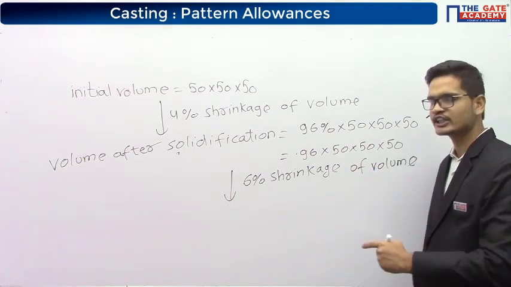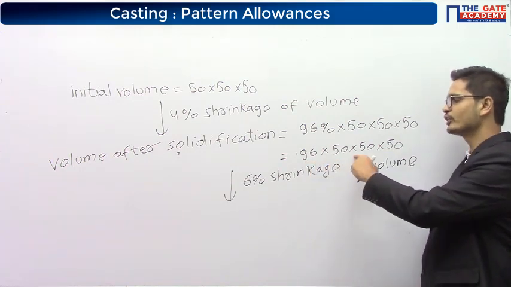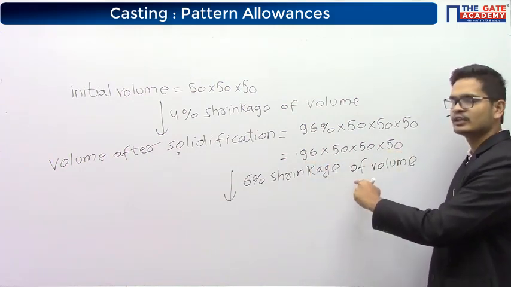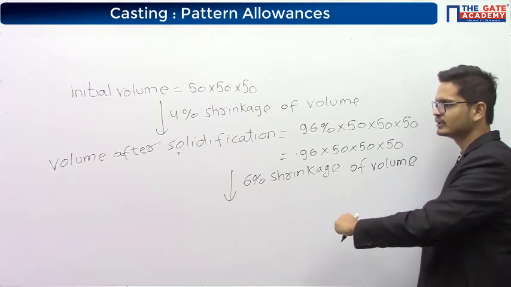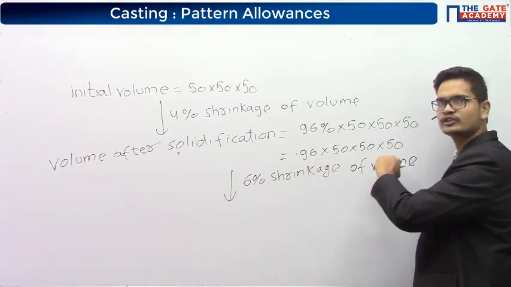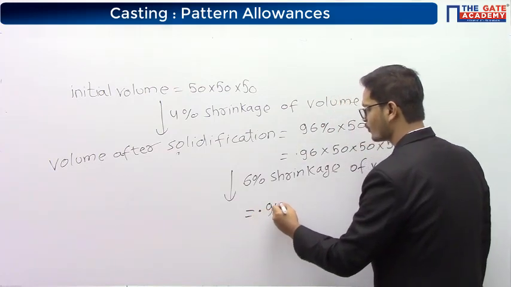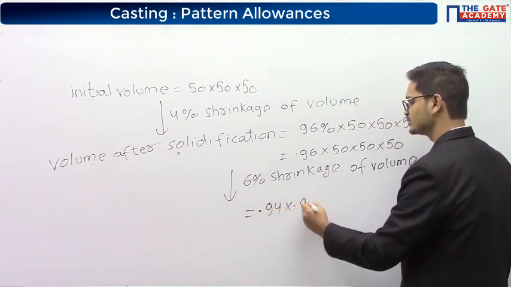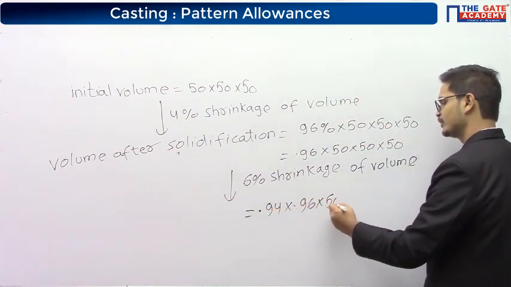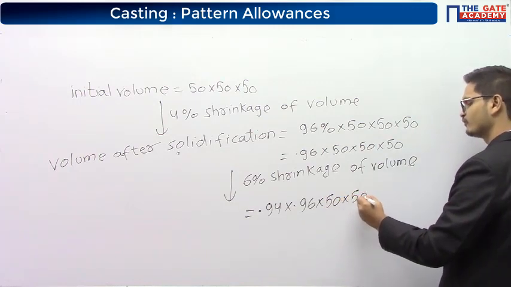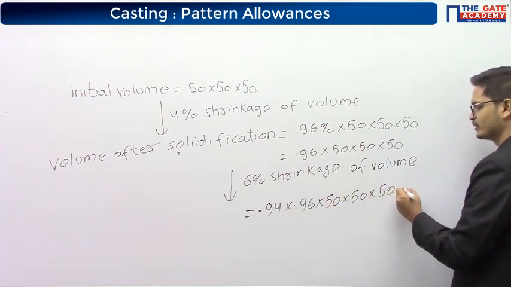So for solid shrinkage, the initial volume is 0.96 into 50 into 50 into 50. The final volume will be 94% of this volume. So final volume will be 0.94 into 0.96 into 50 into 50 into 50.